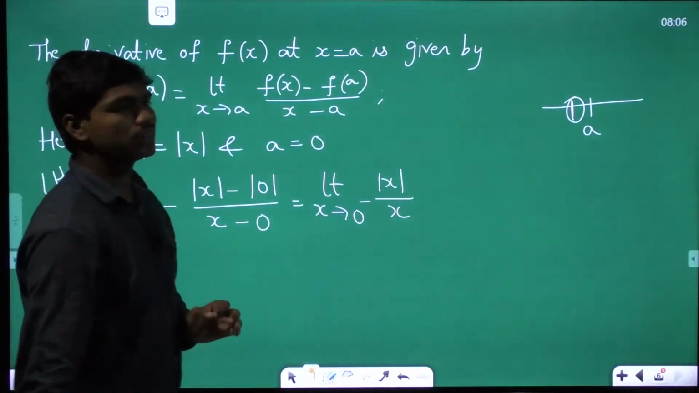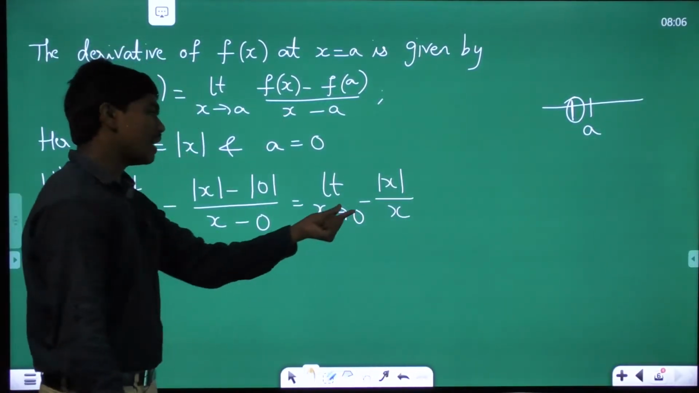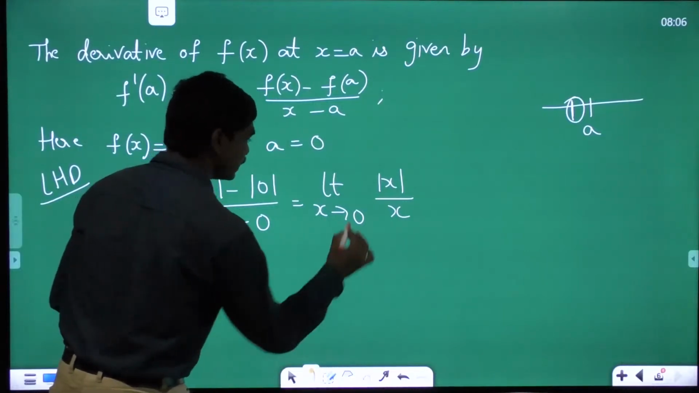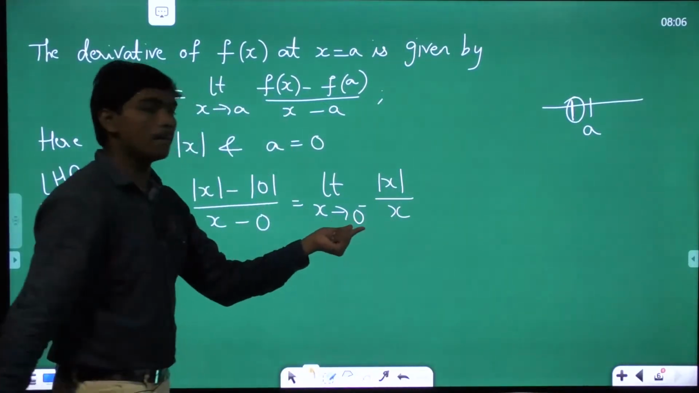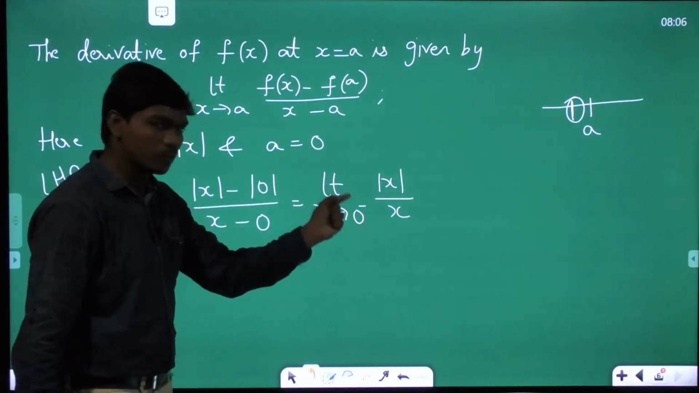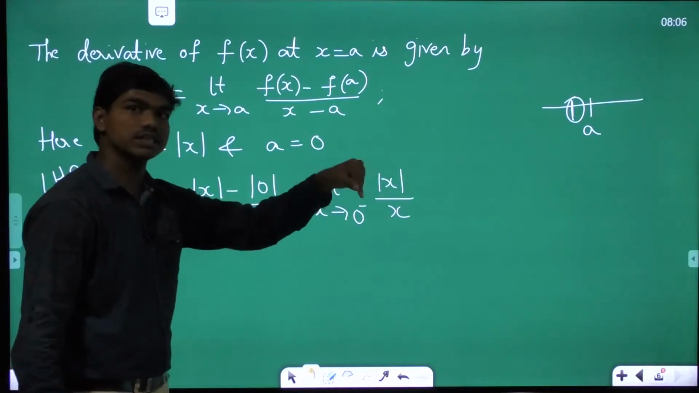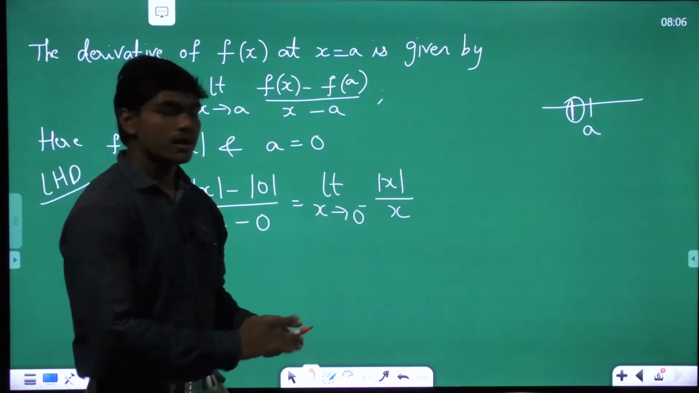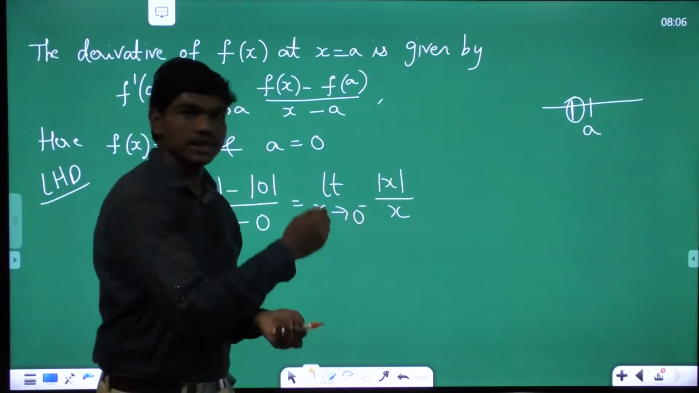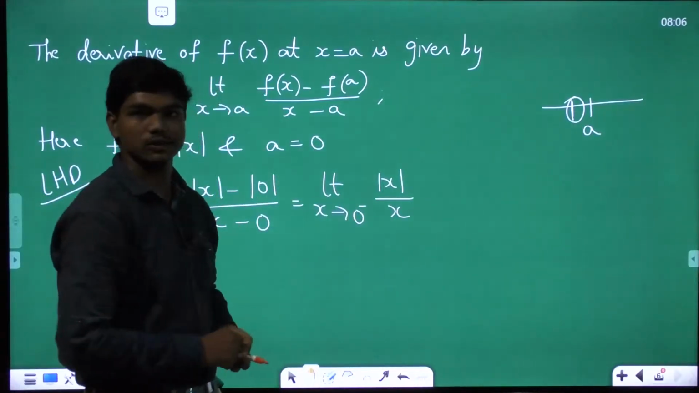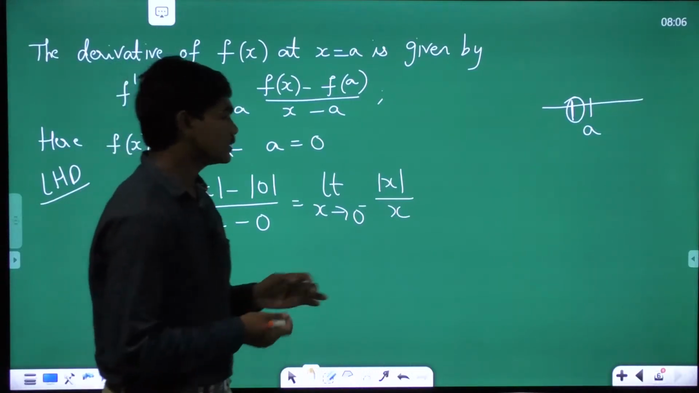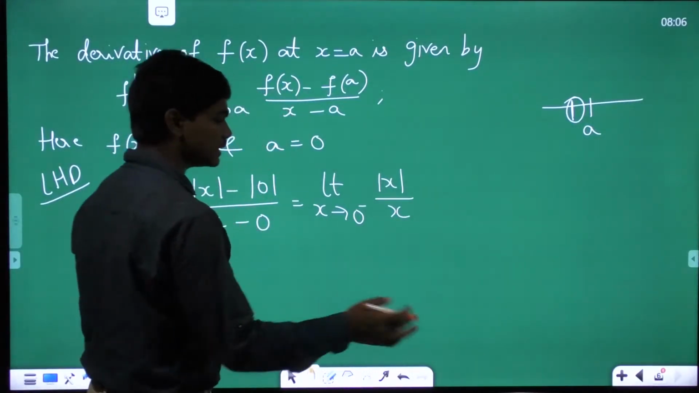Correct? Now tell me one thing very clearly. I am writing x is tending to 0 minus. When x is tending to 0 minus, is x more than 0 or less than 0? On the real line, if x tends to 0 minus, is x more than 0 or less than 0? Less. Yes, all of you are writing it correctly. It is less than 0.